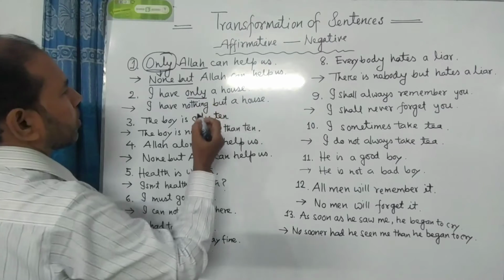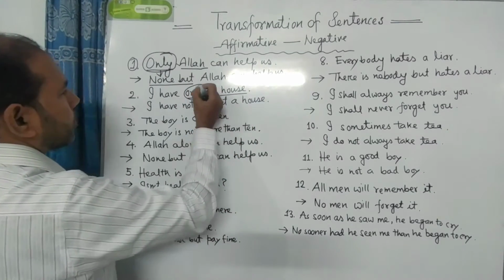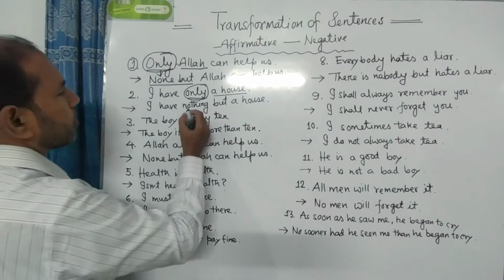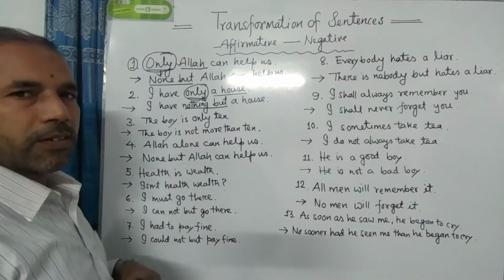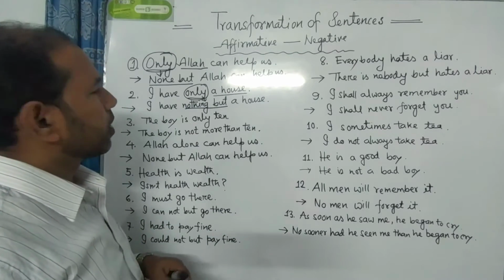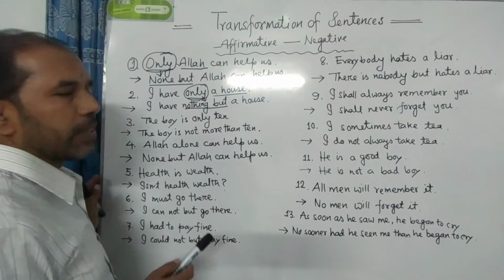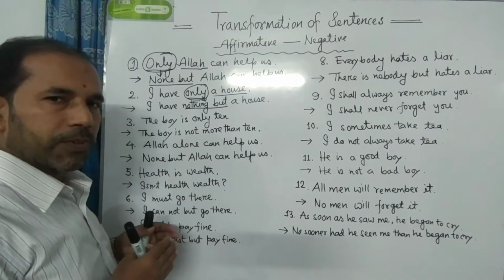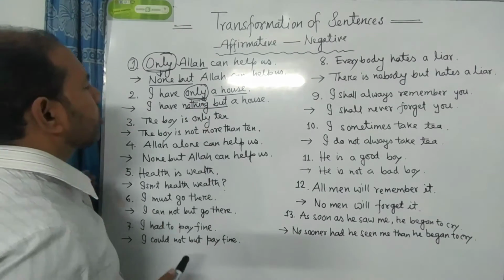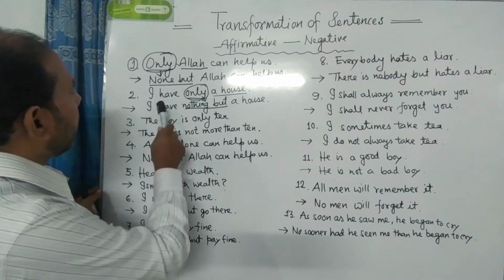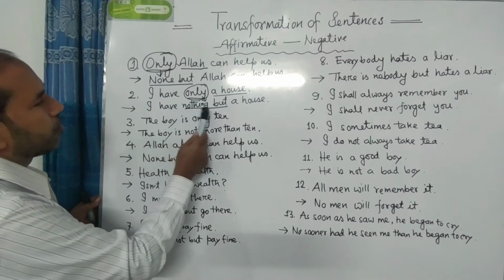Here we see the word only before a thing. If the word only comes before a thing, then we have to use nothing but instead of the word only. Please listen to me very carefully. If you find the word only before anything, then we have to use nothing but instead of the word only. The example is I have only a house. I have nothing but a house.